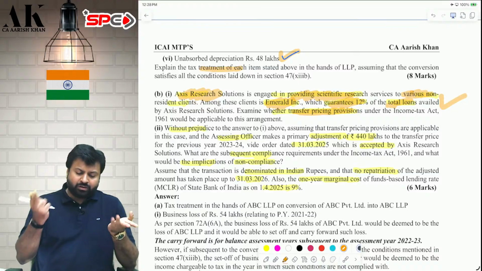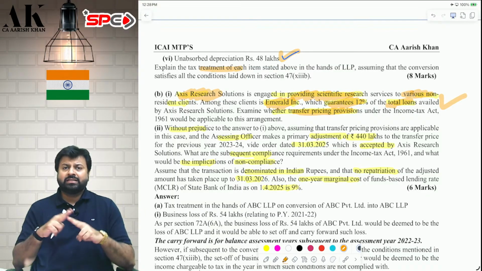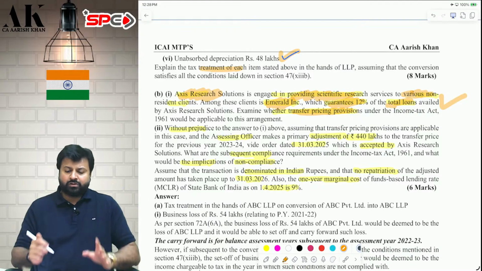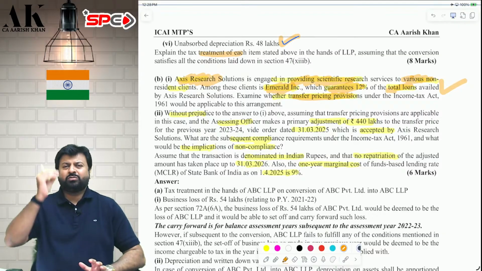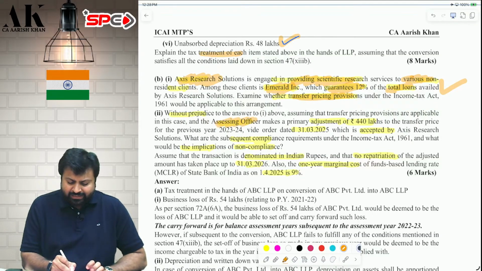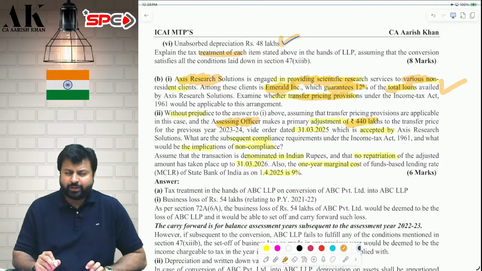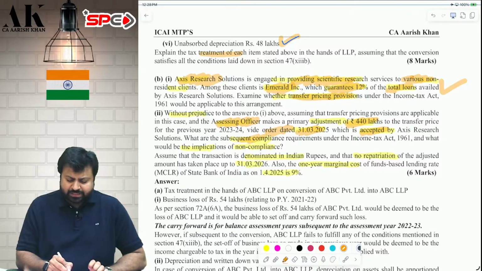Because Access Research Solution and Emerald are deemed to be associated enterprises, the transaction between them will be deemed to be an international transaction. This is part 1, very simple. Next, part 2. In part 2, you have to write the entire story of what secondary adjustment is. Suppose the AO has done a primary adjustment of 440 lakhs, which is more than 1 crore rupees. And AO has passed an order on 31st of March. Assessee has accepted that. What are the subsequent compliances?